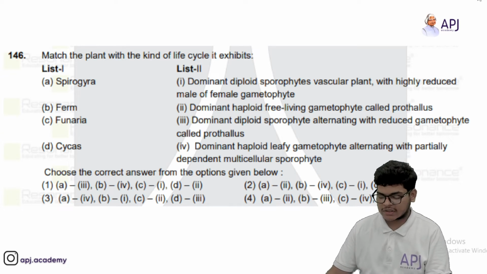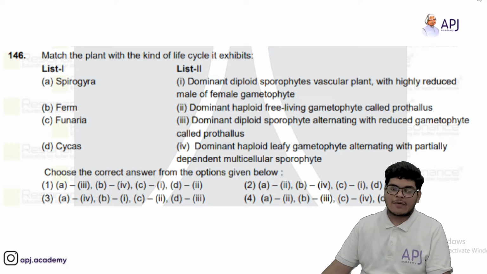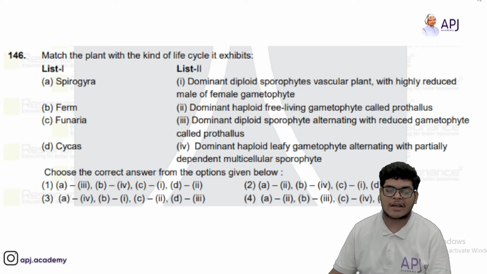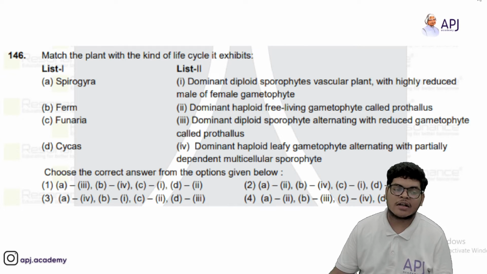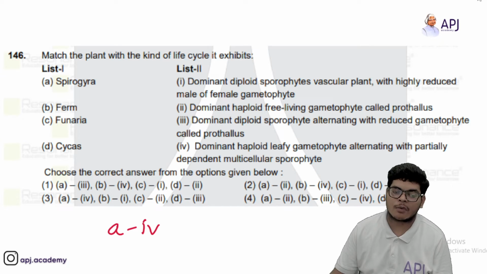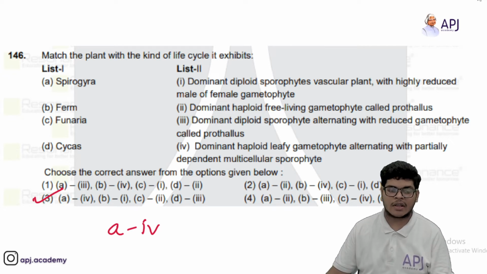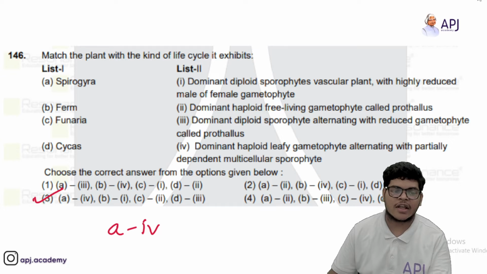Then we have 146, which again you have to match. So in this what you have to see is Spirogyra will be dominant haploid leafy gametophyte alternating with partially dependent multicellular sporophyte. So A should go with fourth. Now you have to find in which option A is going with fourth. So option third. Okay, so 146. Now A, just a second, dominant haploid free living gametophyte. Sorry, I am mistaken. So A should go with second. Okay, A should go with second. So write second for A here.